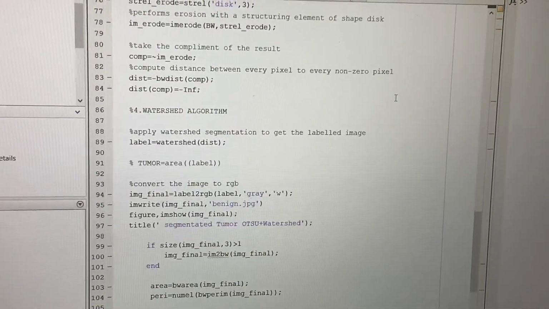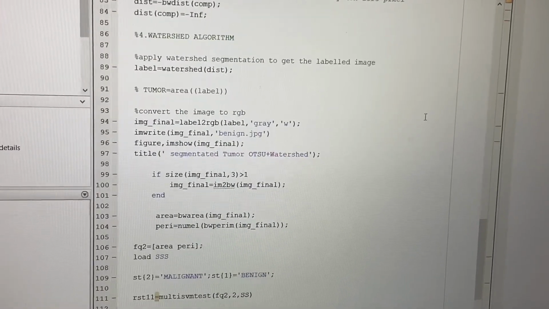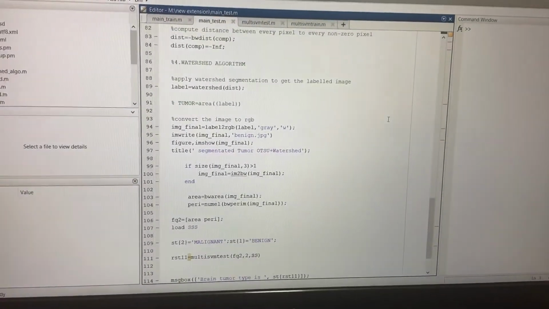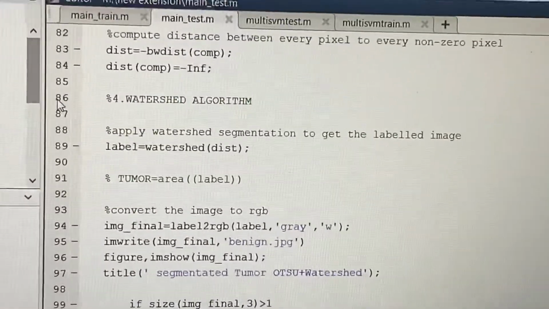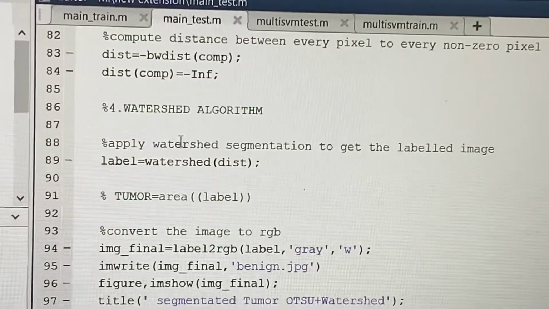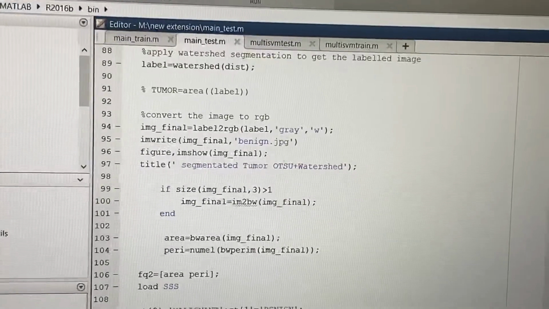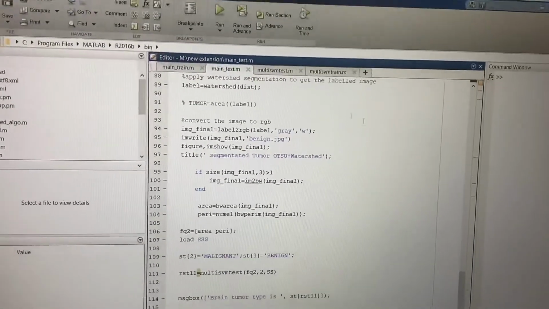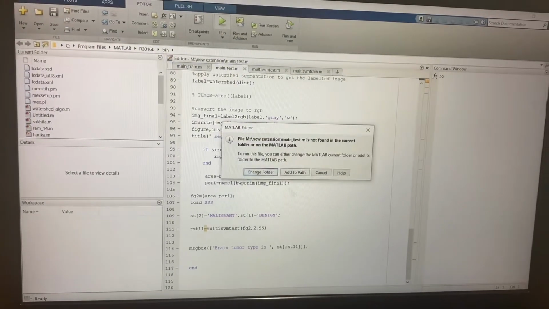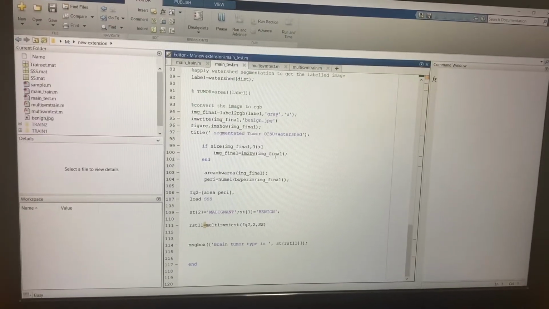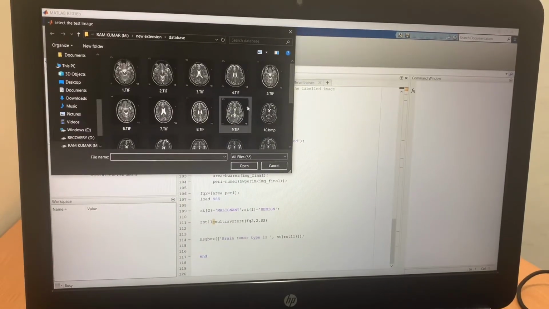The image is then classified, and to attain more clarity and the area of the tumor, we use watershed algorithm. You can see that at the code below 86th line. And that's it. It's the end of the code, and I will show you the working. First, let us feed two different kinds of brains.